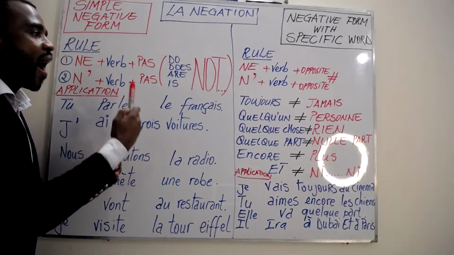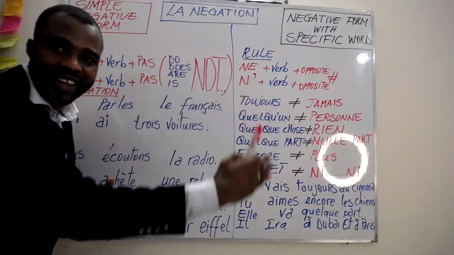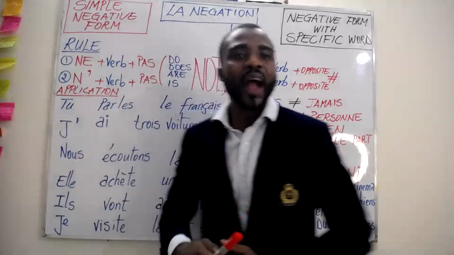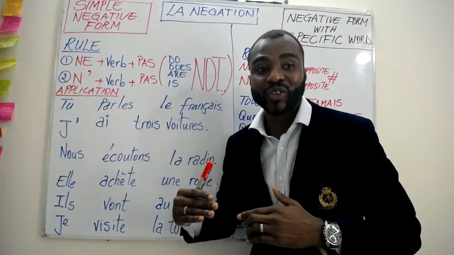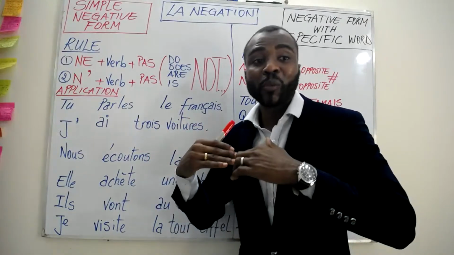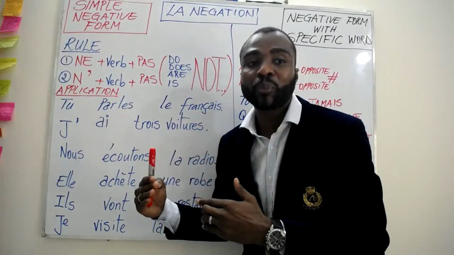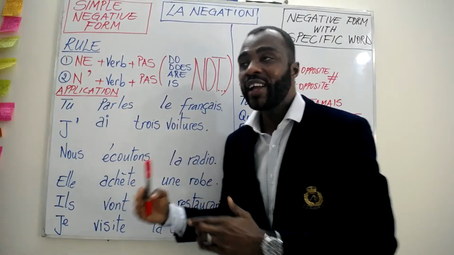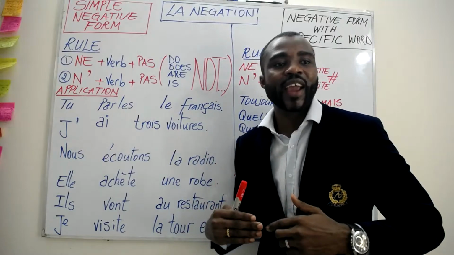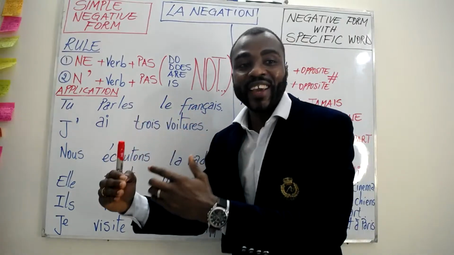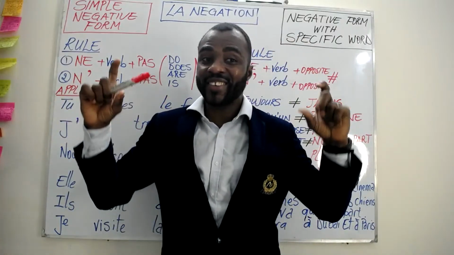Instead of I do not eat, in French it's I do eat not. If you understand it this way, it's going to be easy for you to put into practice in French.